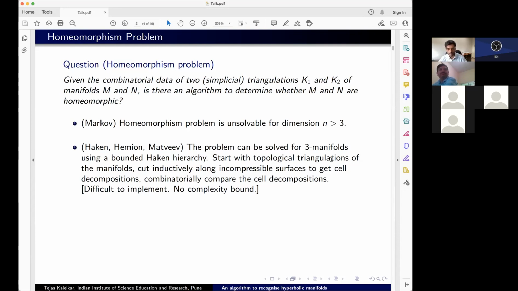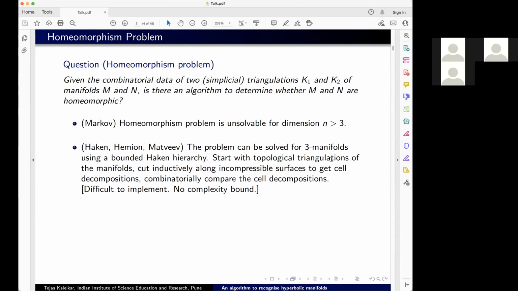Yeah. And of course, I should point out this is a gross simplification. I mean, of course, the algorithm is far more complicated. So Haken gave this algorithm, and it was for most cases except for surface bundles over a circle, which was completed by Hemion, who gave the solution for the conjugacy problem for mapping class groups. And using that, you could solve this problem also for surface bundles over a circle.